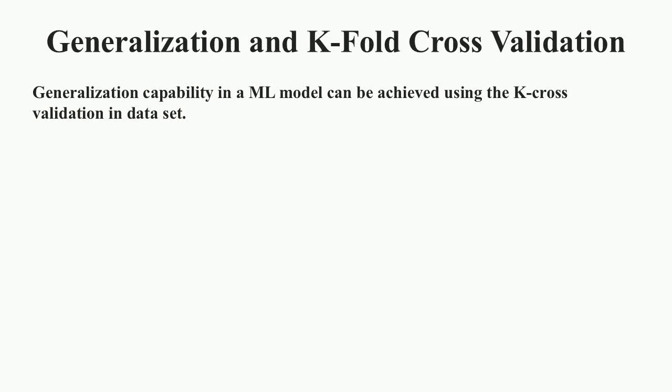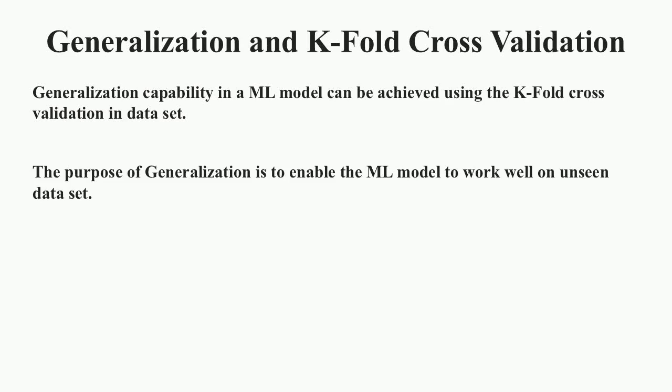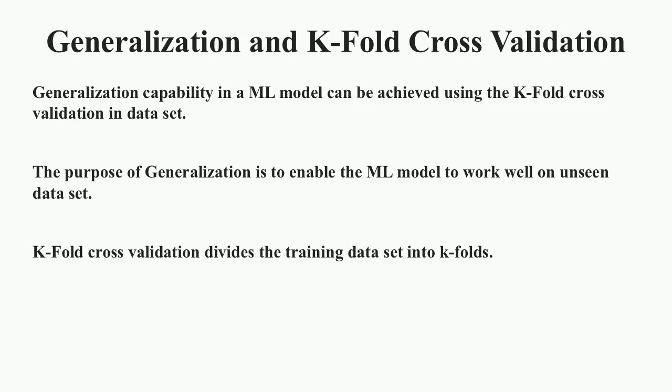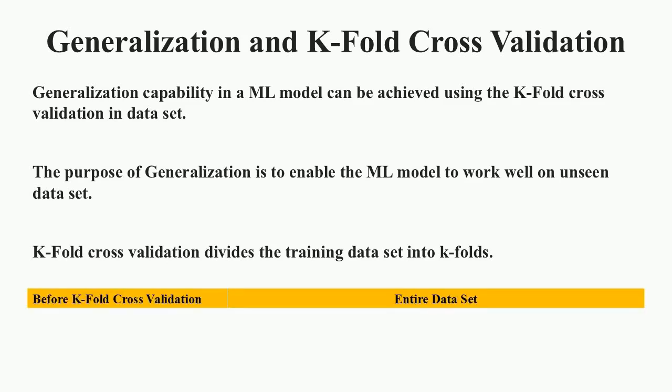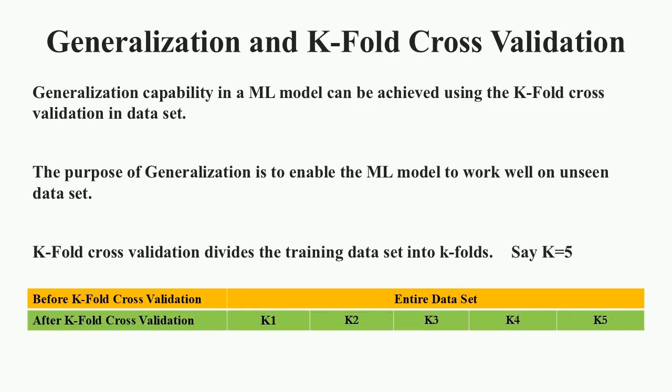Generalization capability in a machine learning model is achieved using the k-fold cross-validation technique. As already discussed, generalization enables the model to predict well on an unseen data set. In the k-fold cross-validation technique, the data set is divided into k number of folds. Popular values of k are normally 3 and 5. Say, if k is equal to 5, the entire data set is divided into 5 folds of equal sizes, as k1, k2, k3, k4, and k5.